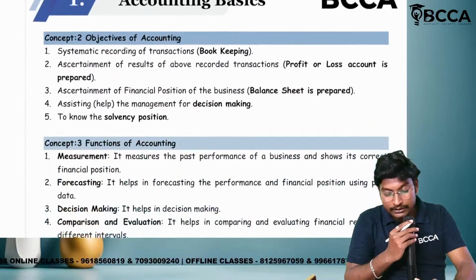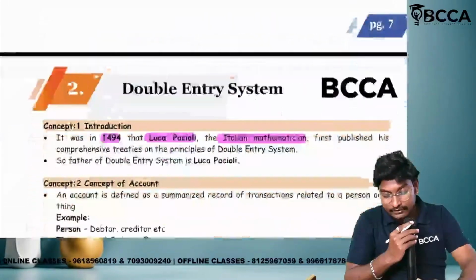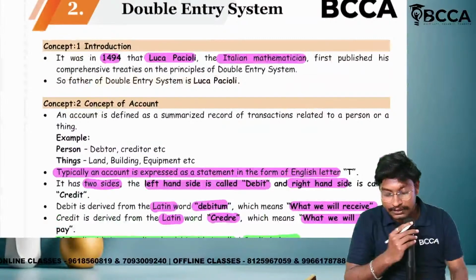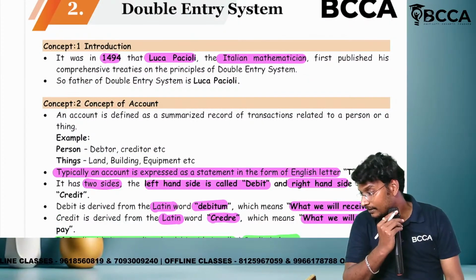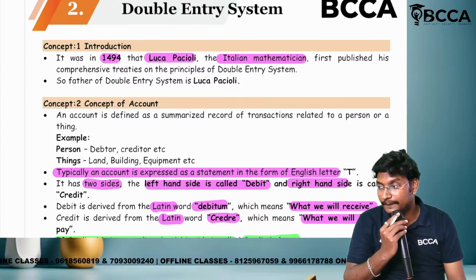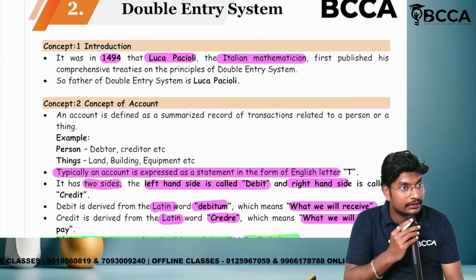Next one is bookkeeping. These things are not necessary. Next we have to discuss the double entry system in the next class. The 45 minutes are completed. So this is how we have completed today's class.